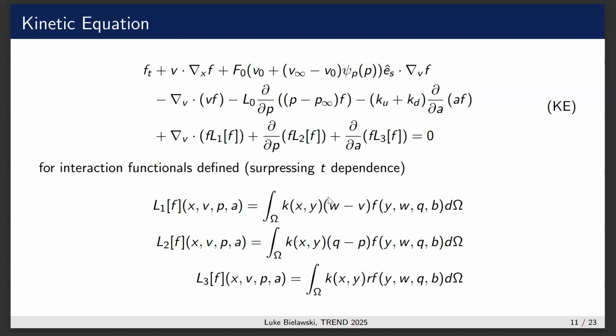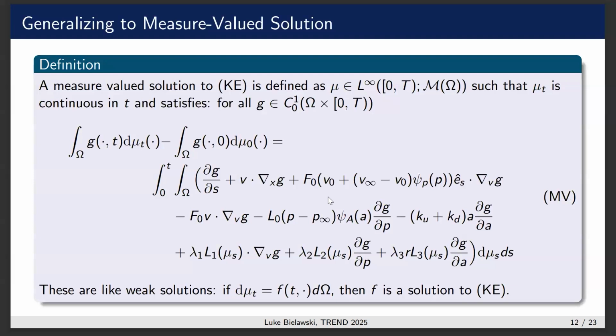Nonlinear PDEs, we absolutely do not expect to be able to write down explicit solutions or even show that classical solutions exist. We hope to show weak solutions, which are like a mathematical formulation that's a little bit more general. I'm going to be a little sparse in the details here. I didn't prove existence of weak solutions. I proved existence of an even weaker thing called a measured valued solution.